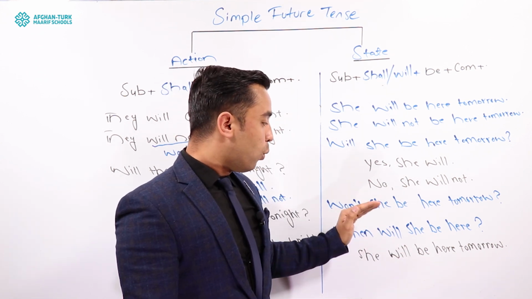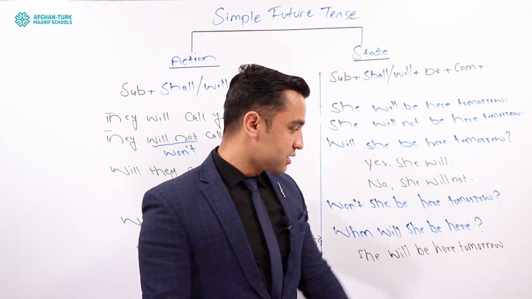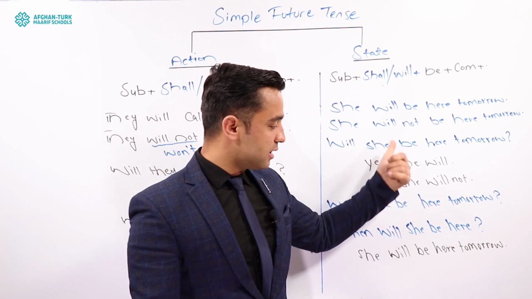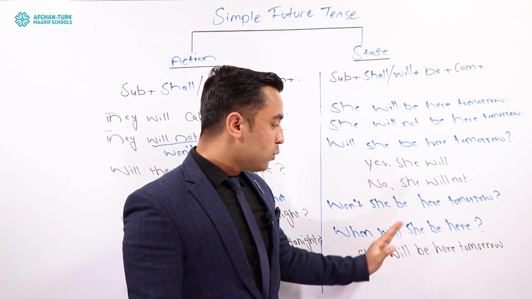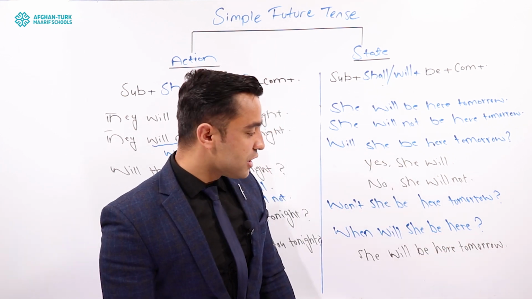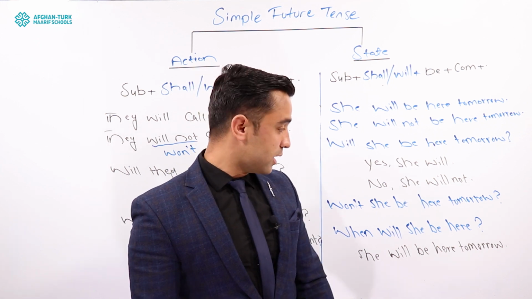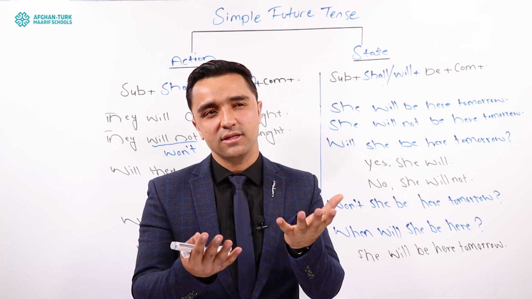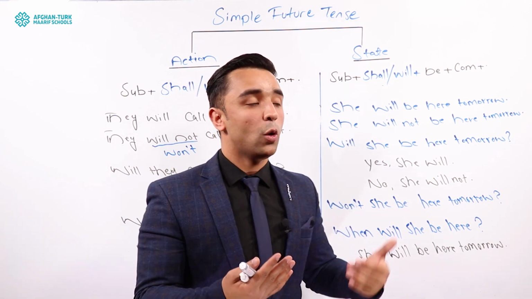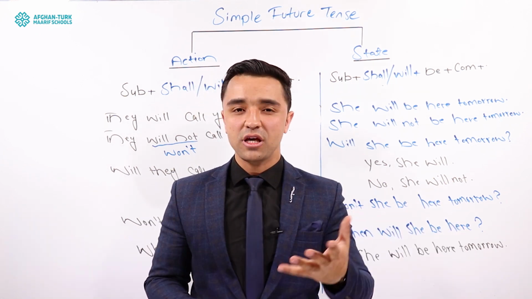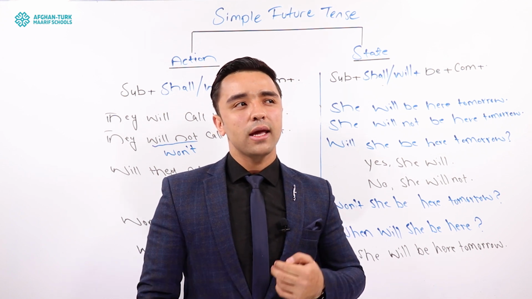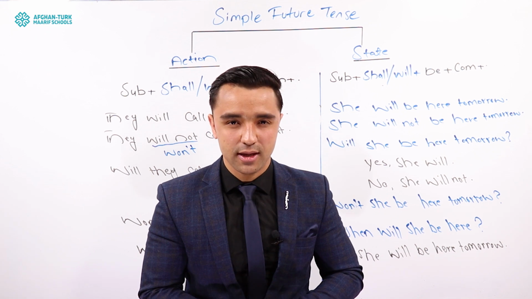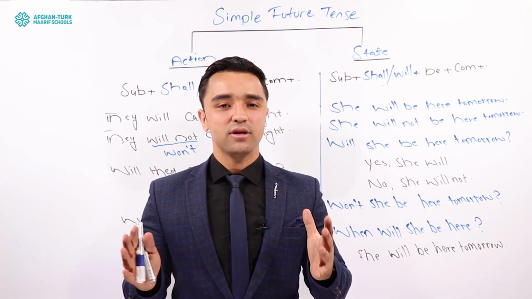So when will she be here? Be is here, so all the sentences have be. And when will she be here tomorrow? She will be here tomorrow. Okay, sorry. When will she be here? I'm just asking; I don't know the time, I'm just asking about the time. When will she be here? When will you be here? I will be here tomorrow, sir. Or after 5 minutes. Or next week. Got it? I hope you understood this one, guys.